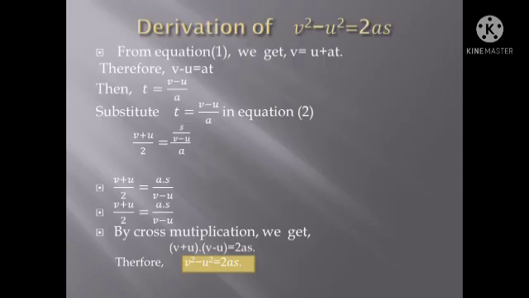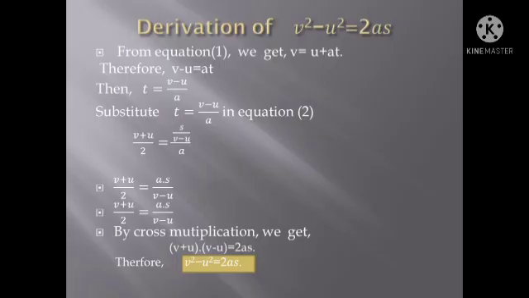Now substitute the t value. When you substitute t value, the equation becomes v plus u by 2 is equal to s by 1 into 1 by v minus u by a.